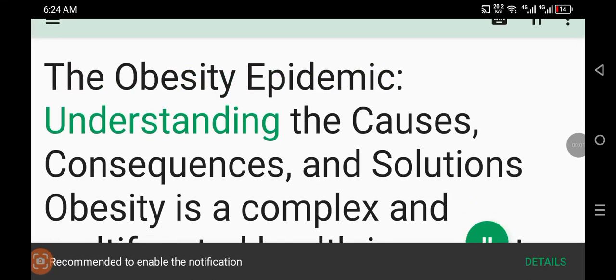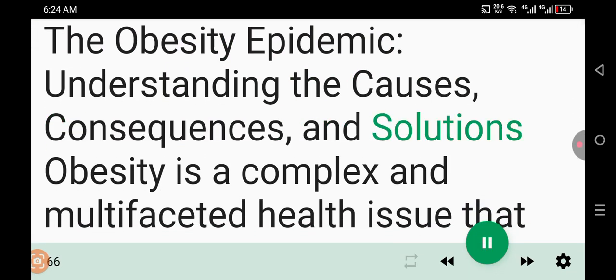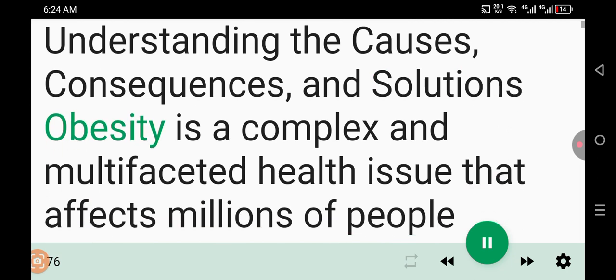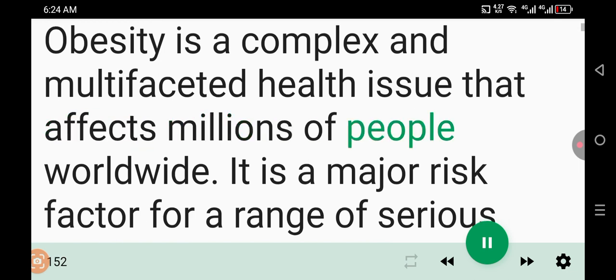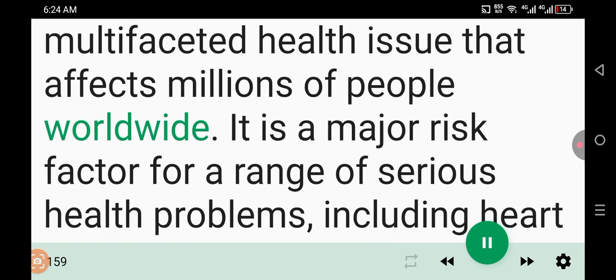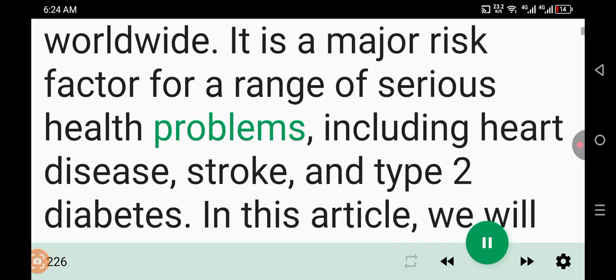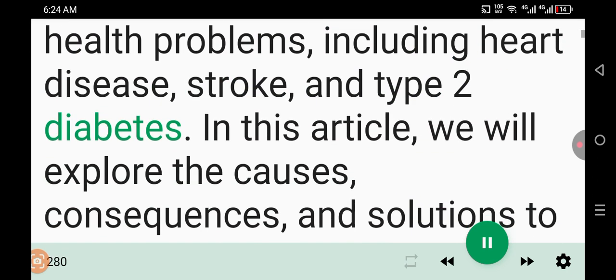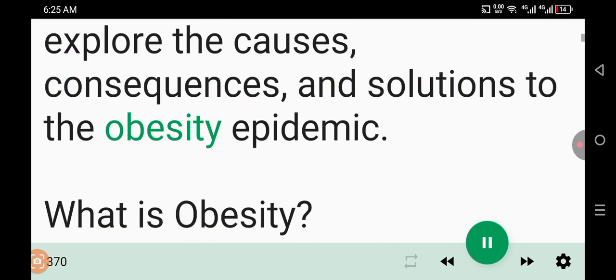The obesity epidemic: understanding the causes, consequences, and solutions. Obesity is a complex and multifaceted health issue that affects millions of people worldwide. It is a major risk factor for a range of serious health problems, including heart disease, stroke, and type 2 diabetes. In this article, we will explore the causes, consequences, and solutions to the obesity epidemic.